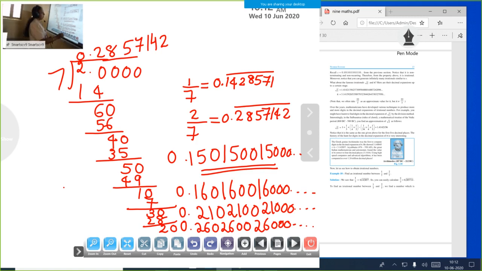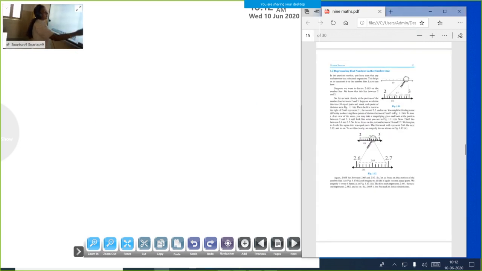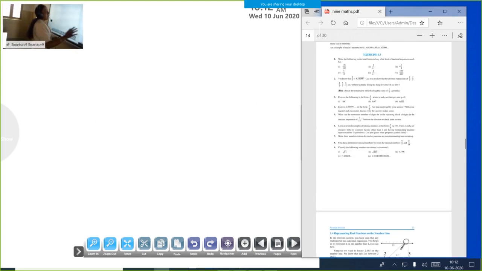Next, one more question. Your exercise 1.3. First question we already solved. Write which type of expansion. Second one also we have done. Third one, write in P by Q form. Our fourth question, 0.99 in P by Q form. And our next question is the seventh question. All of you read that question properly.